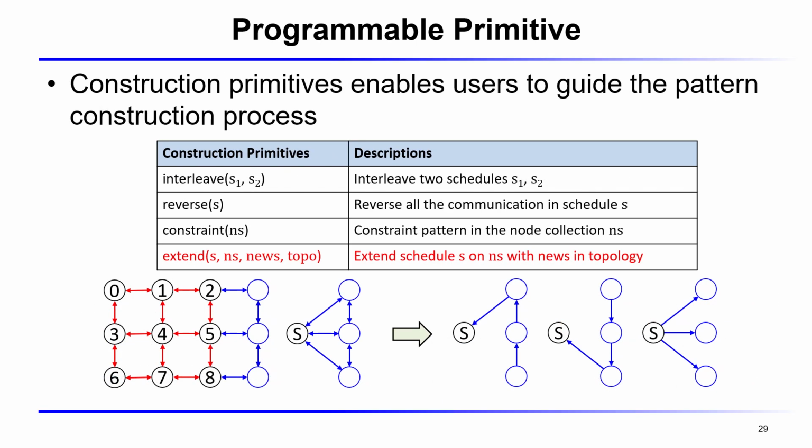The second category is the construction primitive, which lets users guide how communication patterns are built. With interleave and reverse, partial patterns can be efficiently composed into full or reduced patterns. We also introduce hierarchical construction via extend, which expands the pattern based on a given subtopology. As shown here, a small schedule on a subtopology is scaled up across the full network.